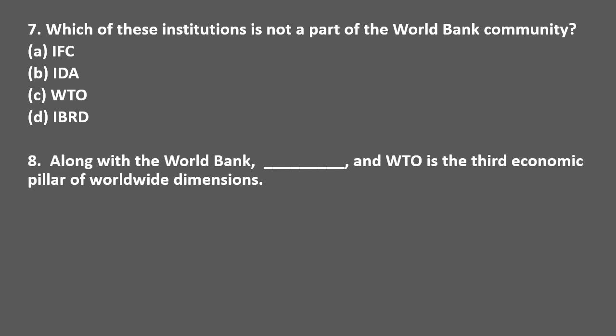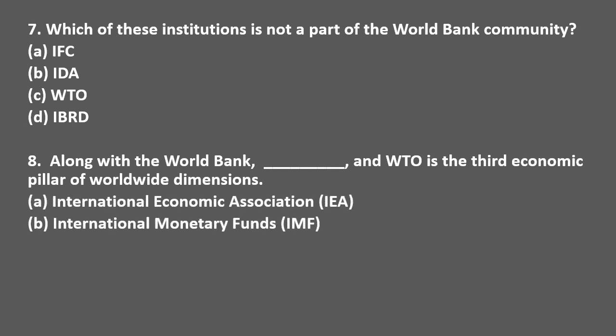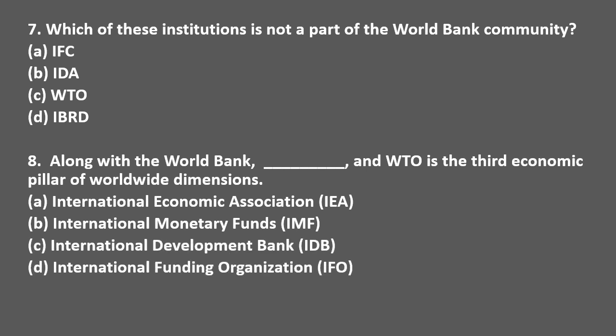Along with the World Bank and WTO, the third economic pillar of worldwide dimensions is? Options are International Economic Association, International Monetary Funds, International Development Bank, and International Funding Organization. The correct answer is option B, International Monetary Funds.